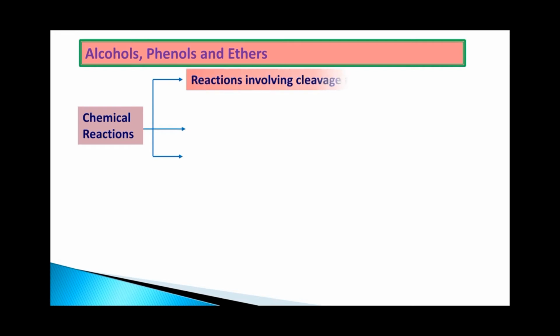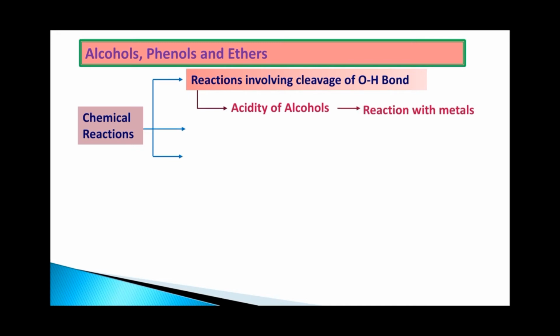Then the next step, alcohols react in three different ways. First one is the reactions involving the cleavage of the OH bond. That means the acidic nature of the alcohols. That's what we are going to see here, acidity of the alcohols. How can we prove the acidity of the alcohols? By making them react with metals like sodium, potassium and aluminum. So the first reaction which we are going to see is acidity of the alcohols, that is, reaction with metals.